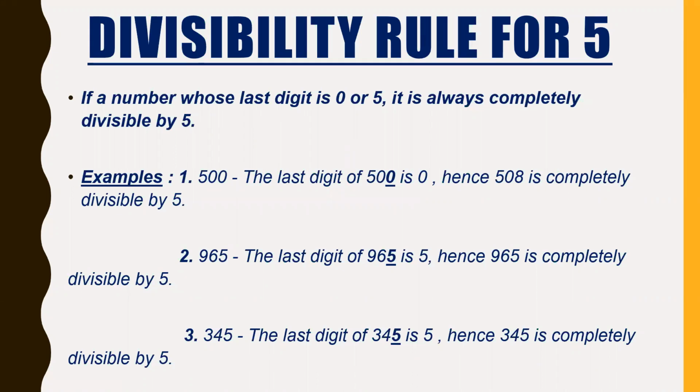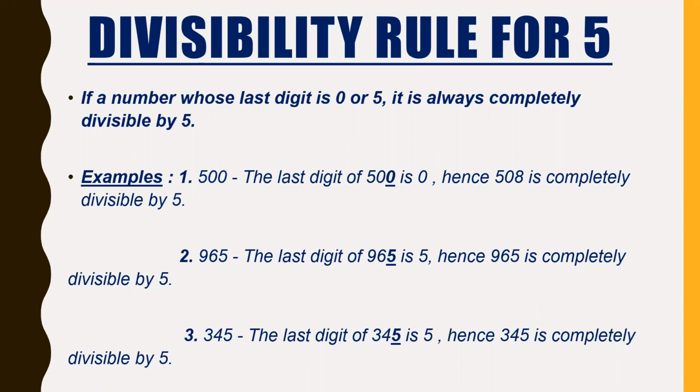Now, divisibility rule of 5. If a number's last digit is 0 or 5, it is always completely divisible by 5. This is very easy. In 2, the last digit should be an even number. In this, it should be a 0 or a 5.